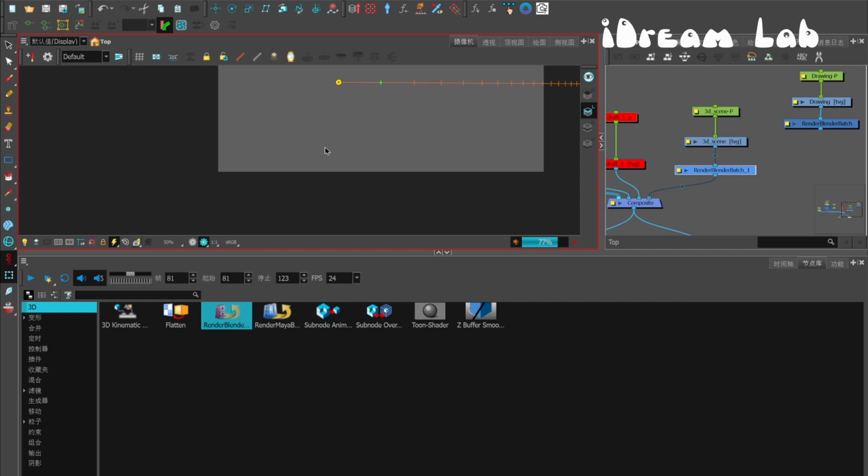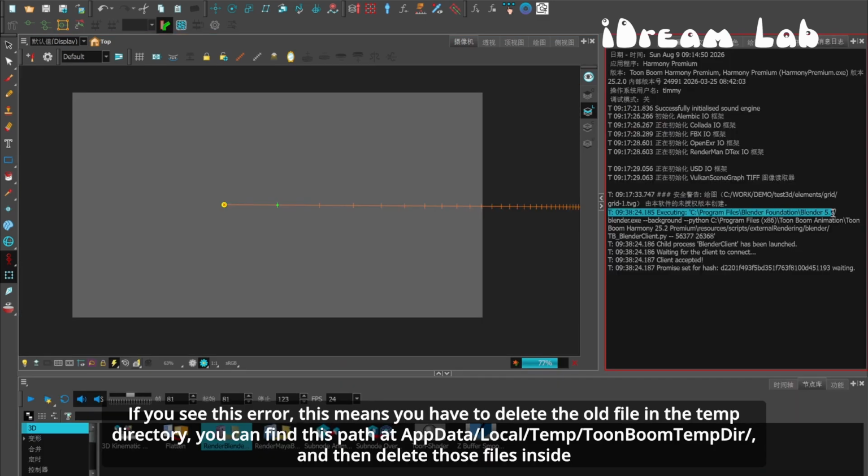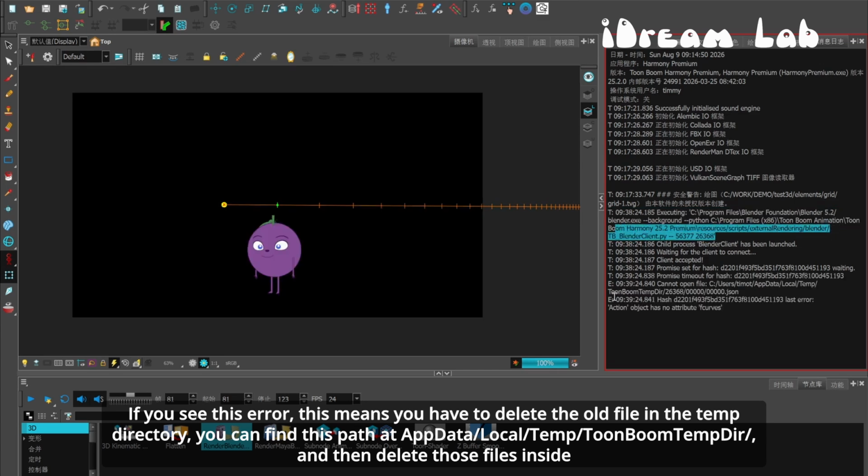If you see this error, this means you have to delete the old files in the temp directory. You can find this path at the AppData Local Temp Toon Boom temp directory, and then delete those files inside.